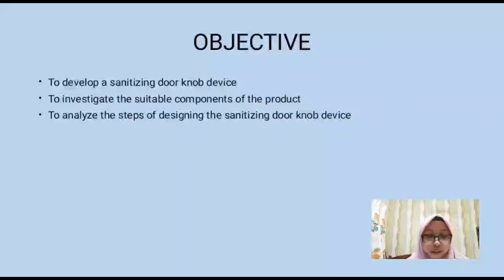Our objectives for our project are to develop a sanitizing door knob device, to investigate the suitable components of the product, and to analyze the steps of designing the sanitizing door knob device.